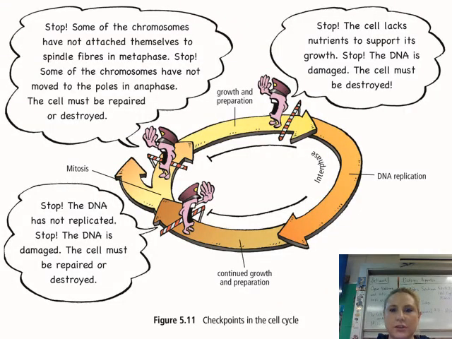And this is just a little thing showing where each of these checkpoints occur. One happens right after G1, one happens right before mitosis, and then one happens again right before cytokinesis. And again, it's just to make sure that everything is where it needs to be, that the cell is doing what it's supposed to in order to divide. Because once that cell divides, it's making 2 new cells. And those 2 new cells are going to go on to divide to make 2 more cells and so on. So we don't want any problems.